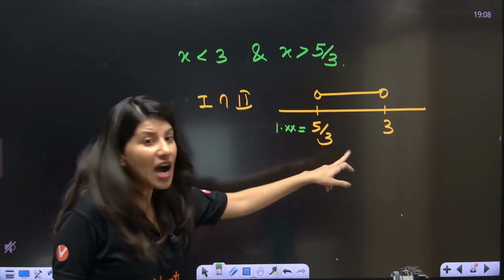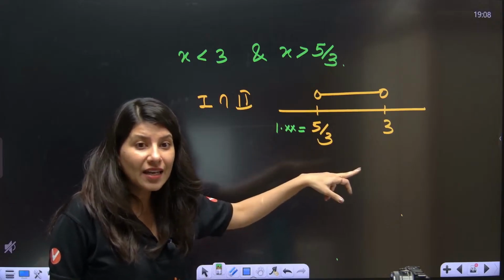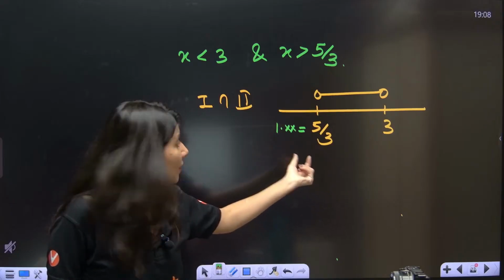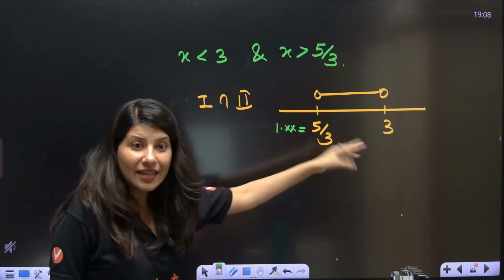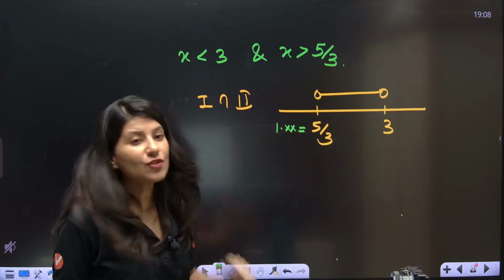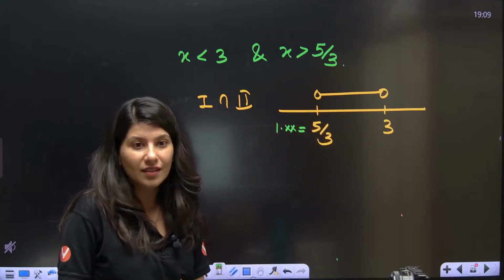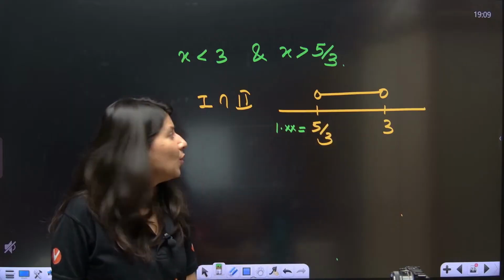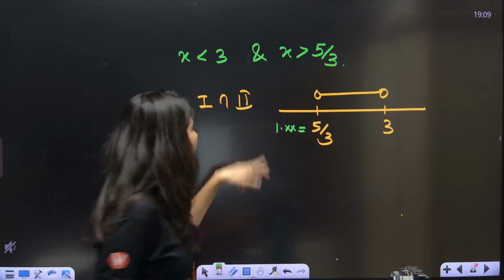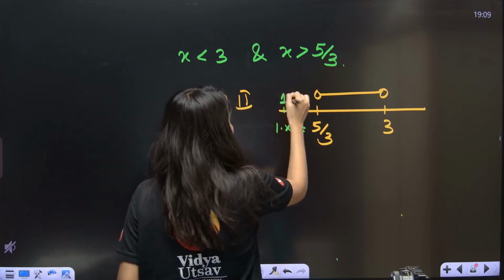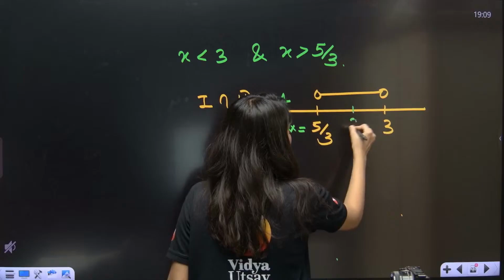Now just tell me how many integers are there between 1 point something and 3. How many integers are there between 1 point something and 3? So we don't have 1. Okay, 1 will come here, no? 1 will be here, 2 will be here, and then 4.